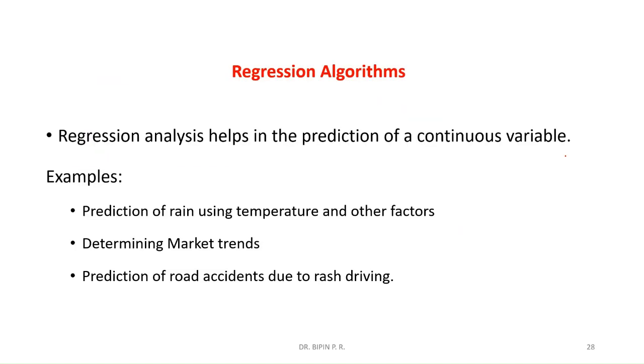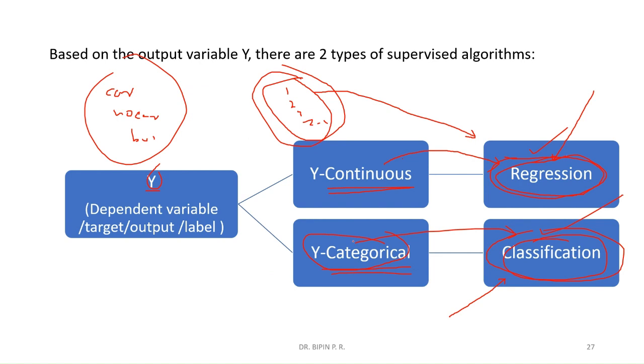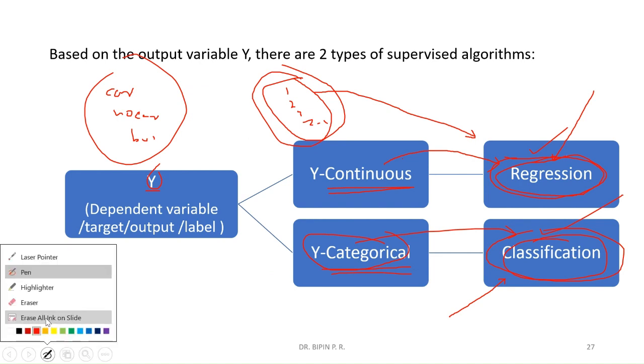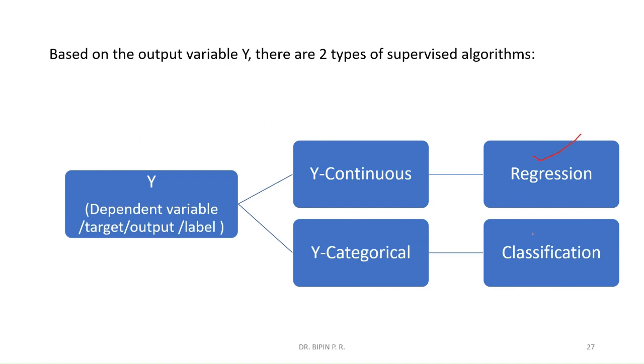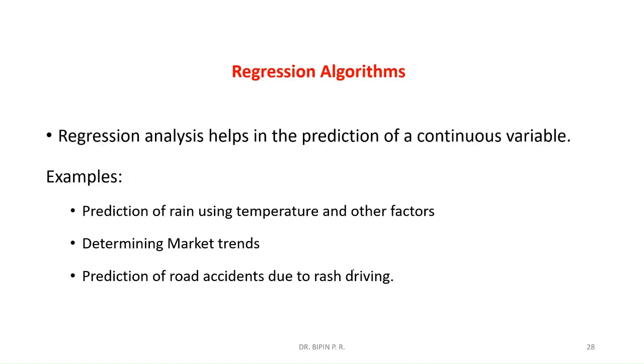So first of all, regression. I think this is clear to you. The supervised learning algorithms are classified into regression type and classification type, based on the nature of y, the output variable. If y is continuous, we use regression type. If y is categorical, we use classification. Regression analysis helps in the prediction of a continuous variable.